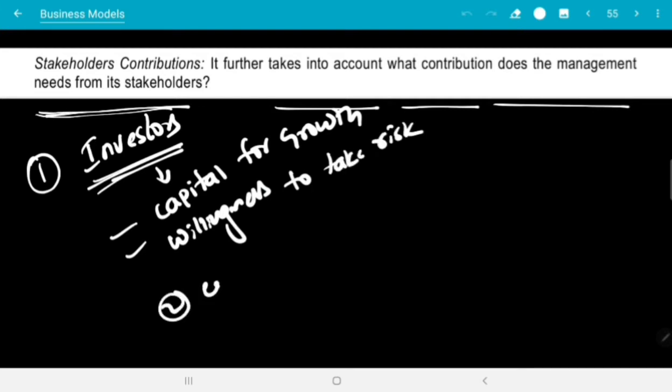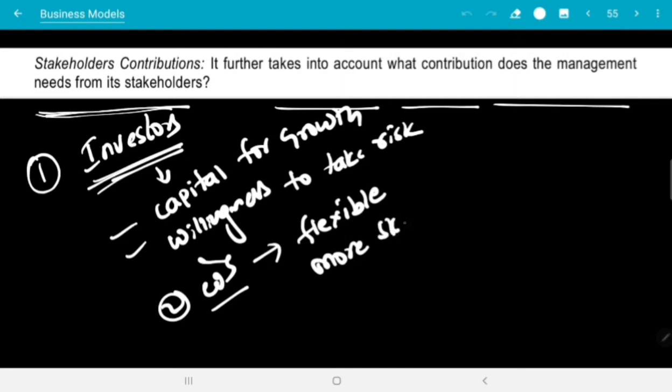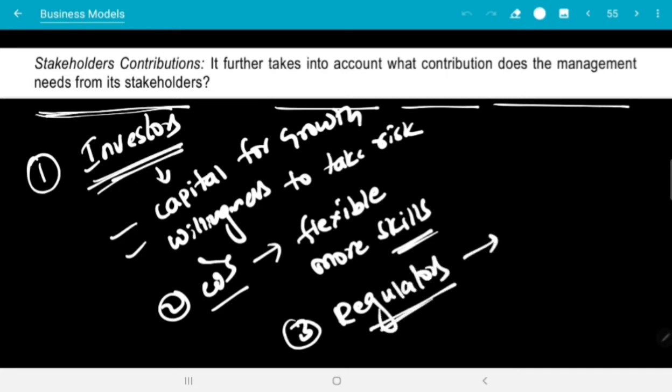What about the employees? Employees must be flexible with the work hours of the organization. They need to get more skills, right? What about the regulators? Government, they have to have a better understanding of the business sector, the ability to cross borders, and a diversified distribution of products and services. There must be a lack of bureaucracies and proper working relationships. These are all the contributions management needs from the stakeholders, right?